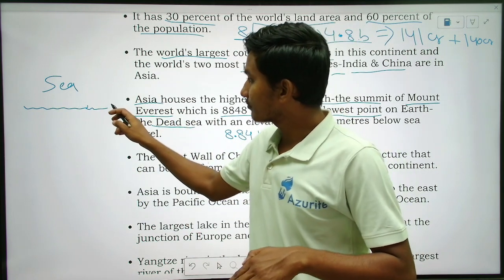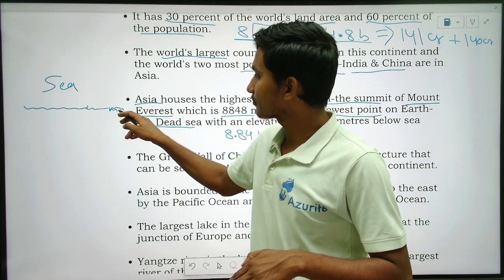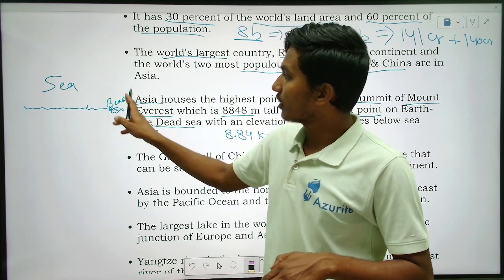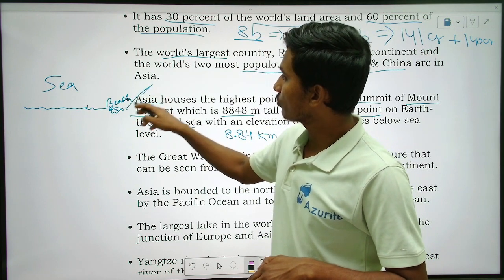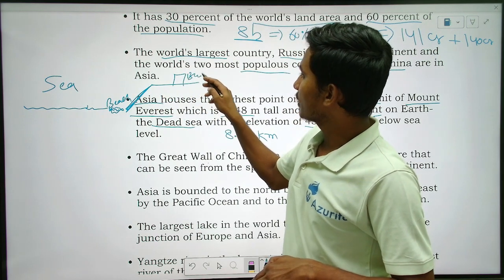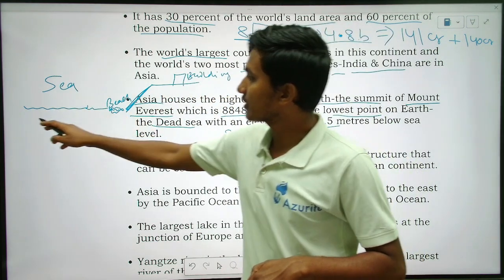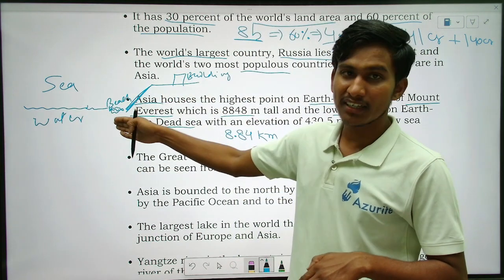So if this is the sea and this is the beach, and after that there is a slope and one building here, this building is higher than the sea level.